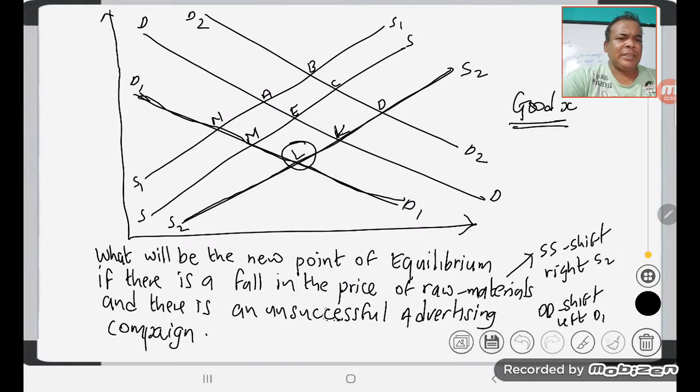And there is an unsuccessful advertising campaign. Unsuccessful advertising campaign will decrease demand. When demand decreases, demand will shift to the left to D1. So the new point of equilibrium will be where S2 meets D1. So it will be at point L. So the new point of equilibrium is at L.